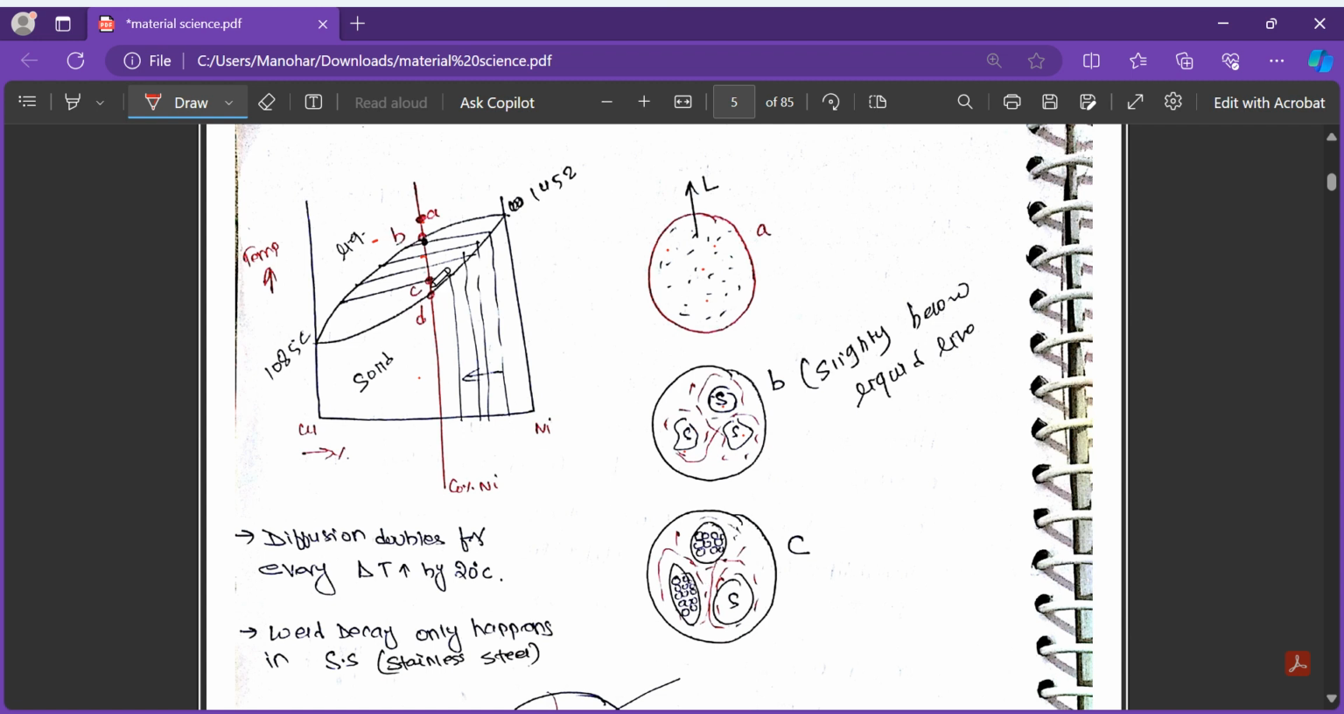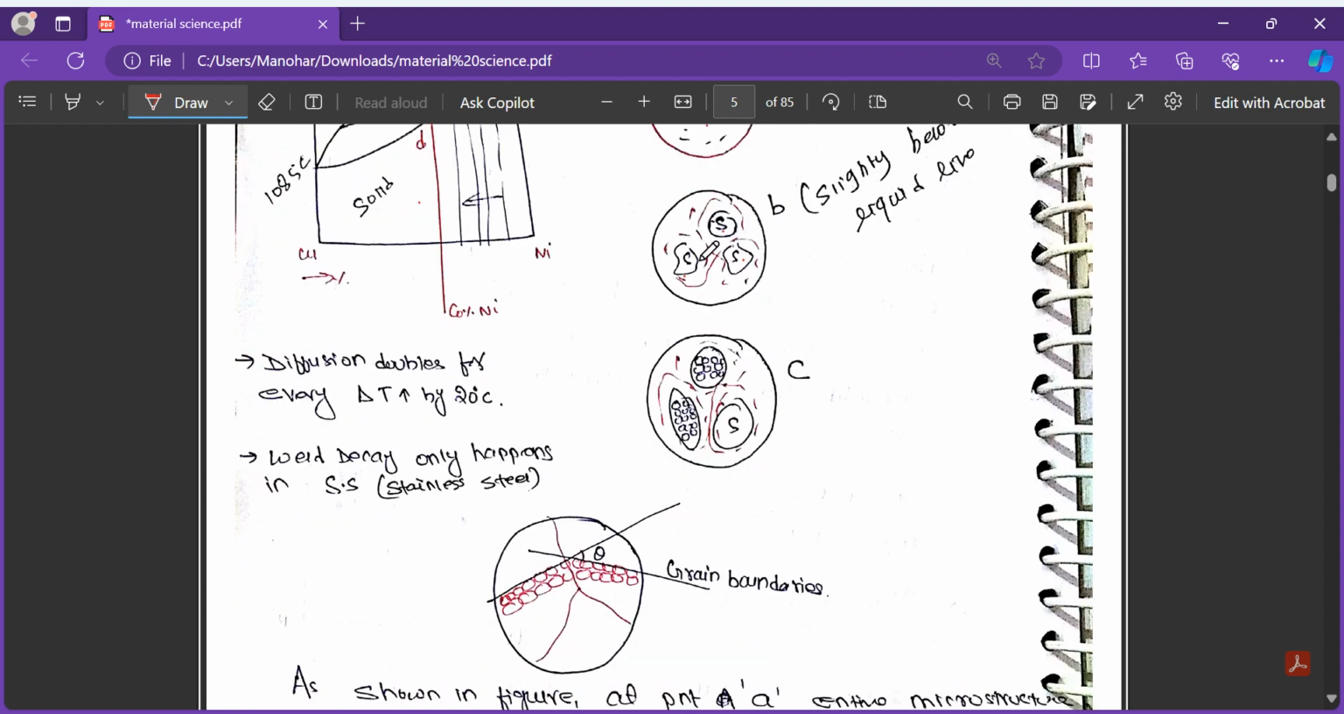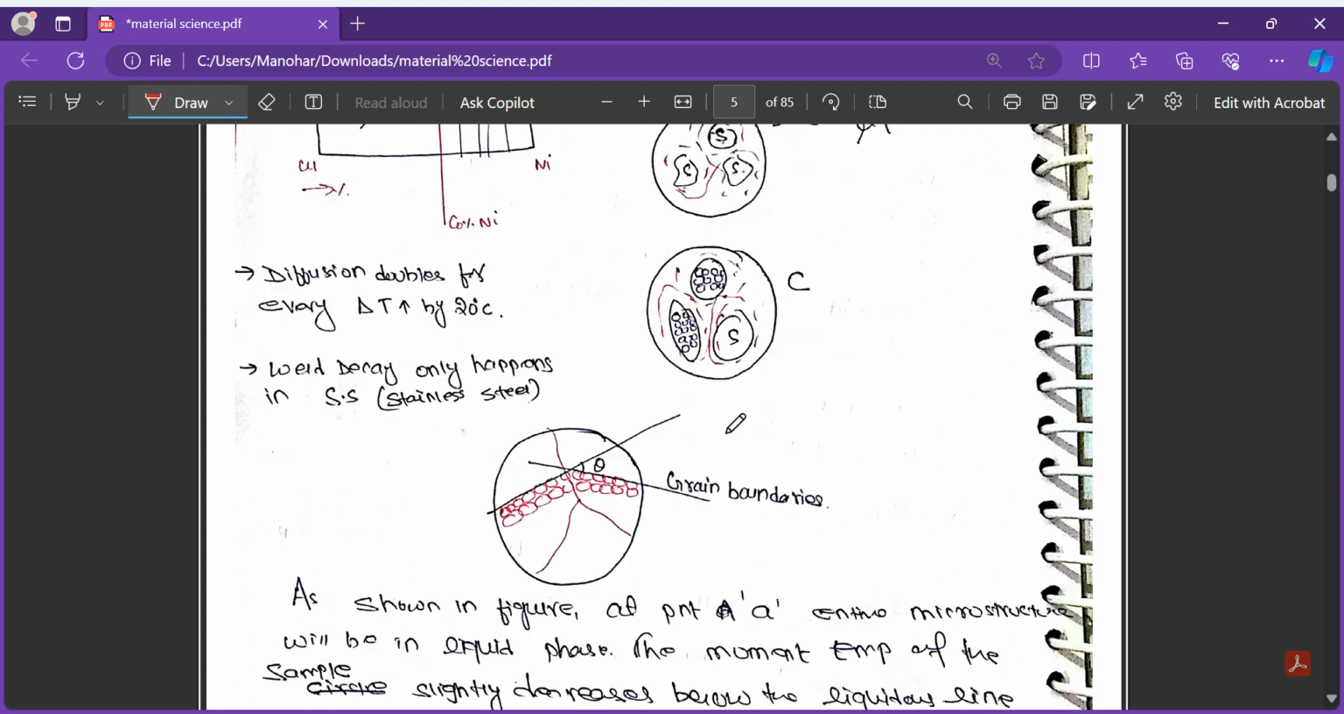Suppose we are going to see the microstructure at C. We see that the solidification has grown, and the solid has nucleated at larger sites. So there is a group of solids here, and a group of solids here, and a group of solids here, inside the liquid. The boundary of the solid is known as the solid front. When this front and this front meet, they will produce a boundary. We call it the grain boundaries.